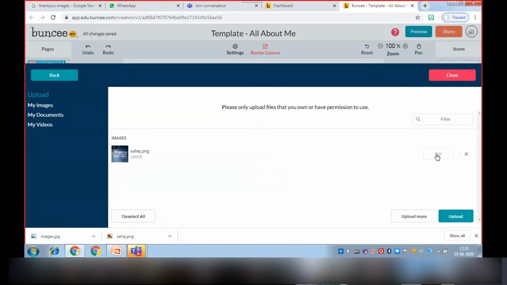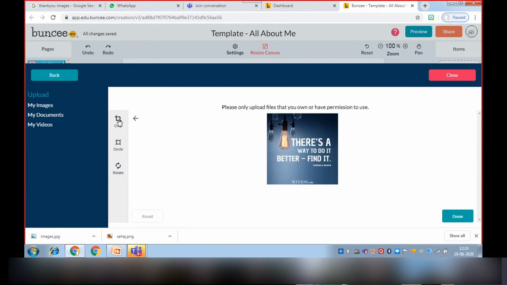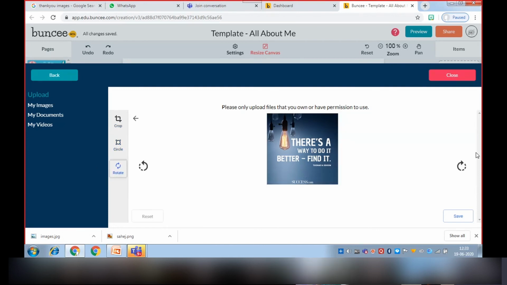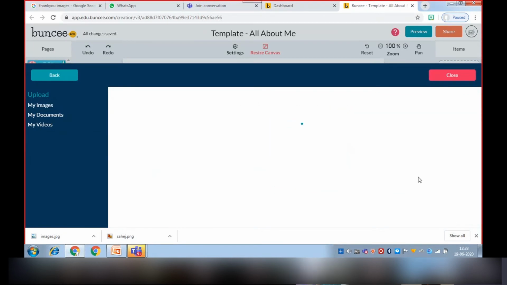The edit option, we can edit it also, like if we want to crop it, we can crop, but I don't want to. We can put the image in a circle also, then we can rotate it by 90 degrees. Then we can save it and then upload it.